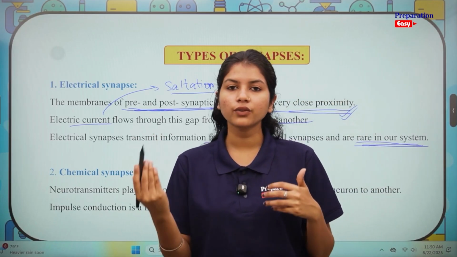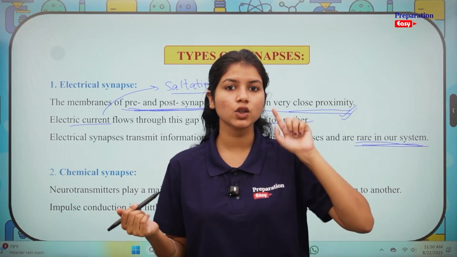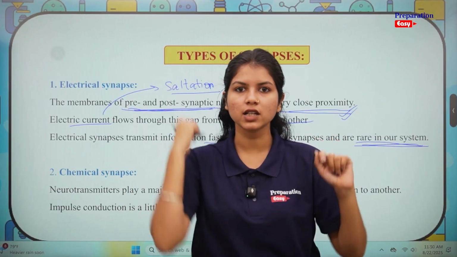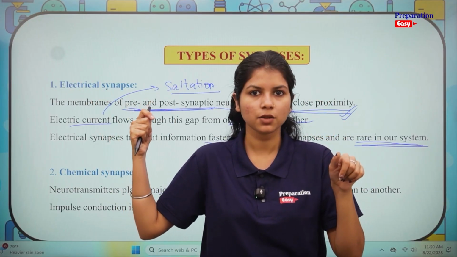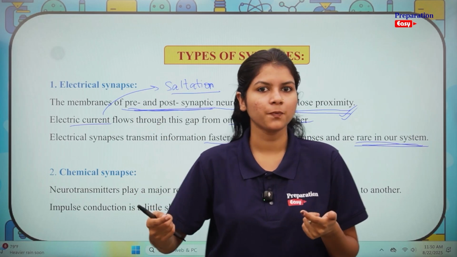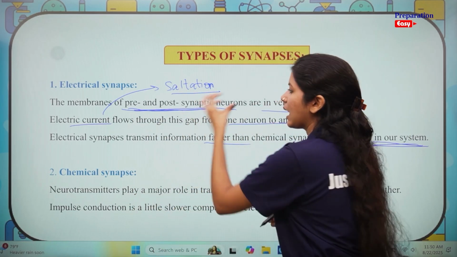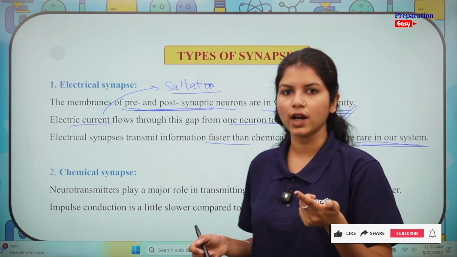Can you think of how fast electric current is? As soon as you switch on, the fan starts moving. As soon as you switch on, the light bulb glows, right? That is how fast it is. So, if these synapses are happening in our body, they have to be very fast.